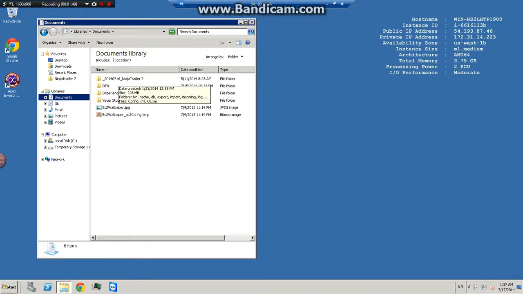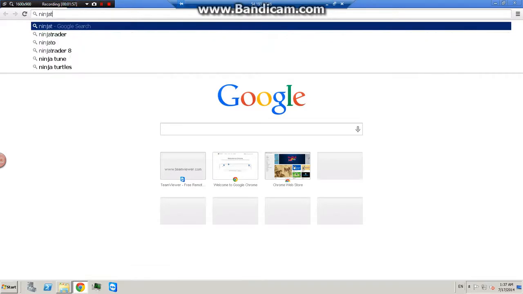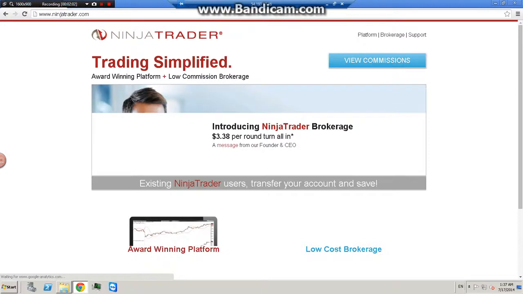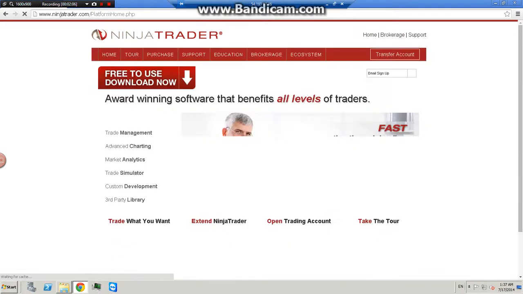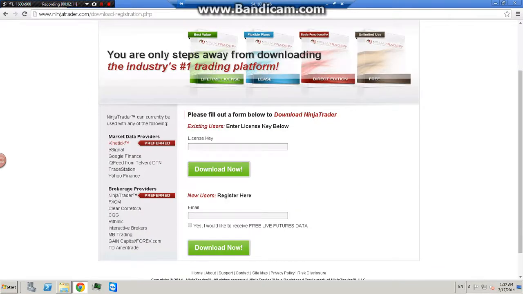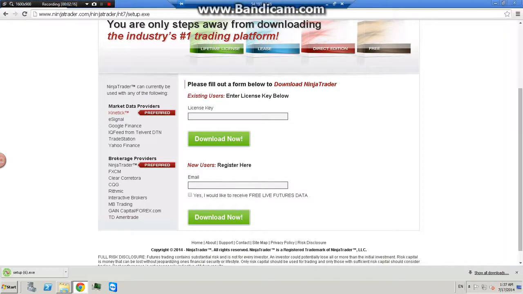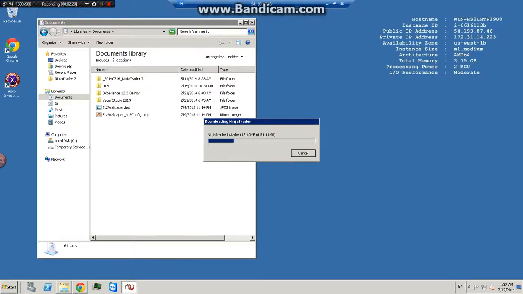Next thing to do is download a fresh version of NinjaTrader. So you go to ninjatrader.com and you follow their links to download it. Where is that? Maybe here on platform. And download now. So fill out these details and click the download button. Once it's downloaded, click run and let it do its install.